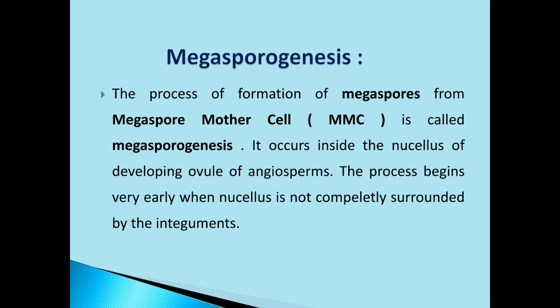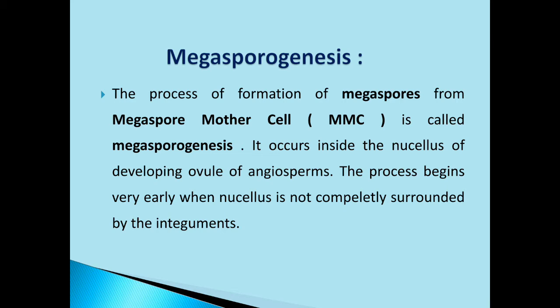That part is where we will find the megaspore mother cell. So the megaspore mother cell is present inside the nucellus of the developing ovule. In the structure of the ovule you have seen the nucellus.